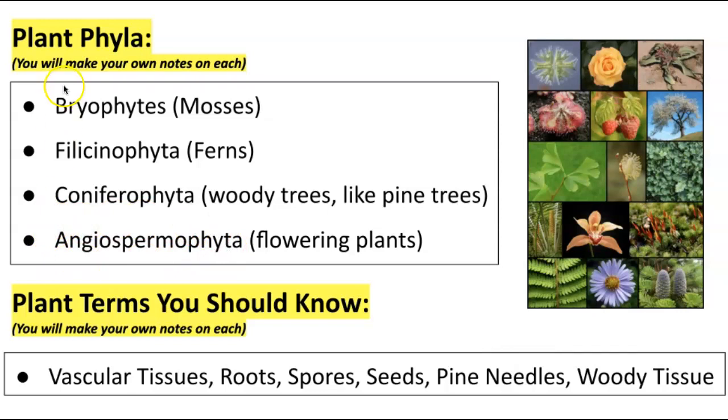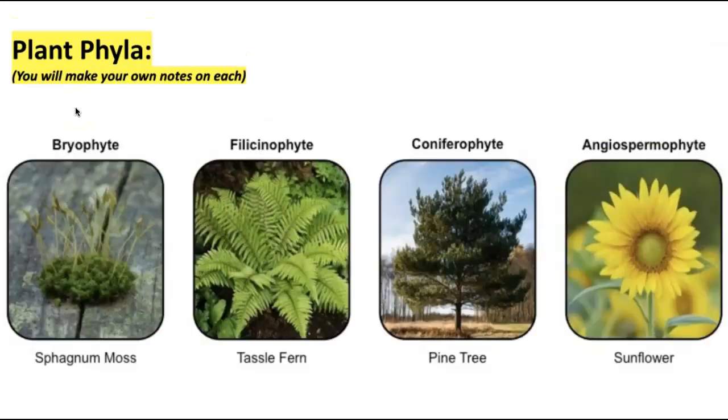So you need to know those 4 plant phyla, and you're going to know those by taking your own notes on the Quizlet that's posted. Okay, some other plant terms that you should know, these are also in the Quizlet, so you can use the Quizlet to go through these, are vascular tissues, roots, spores, seeds, pine needles, and woody tissue. So basically this picture is like your guidepost to make sure you have notes on all those things. It's all in the Quizlet. So go look at that Quizlet.